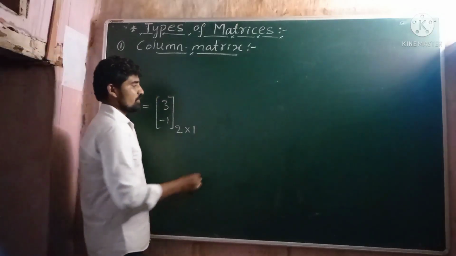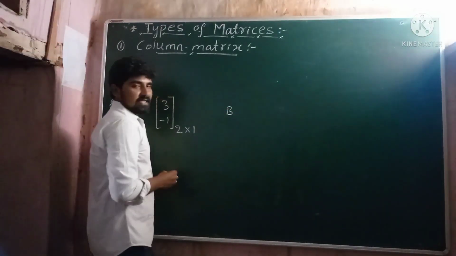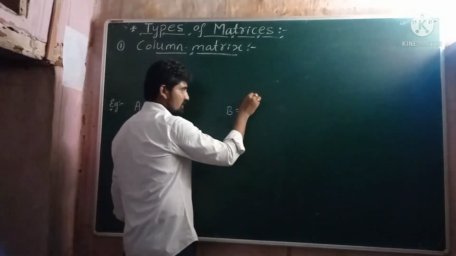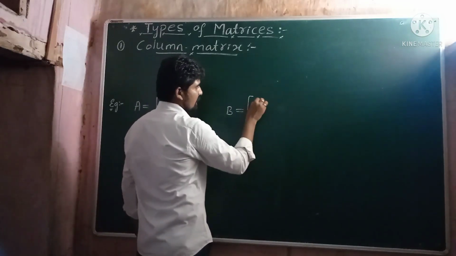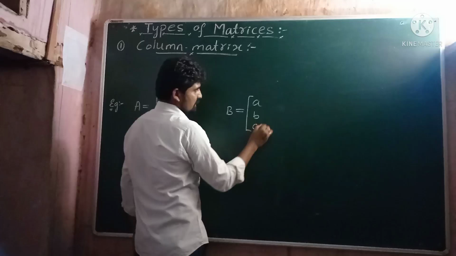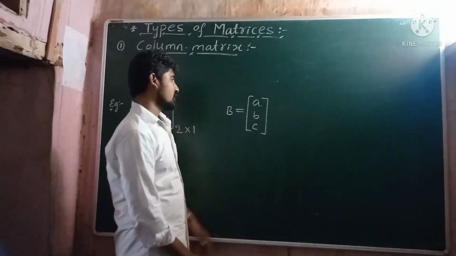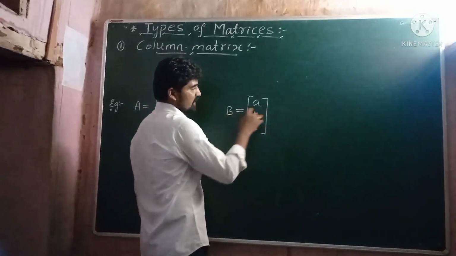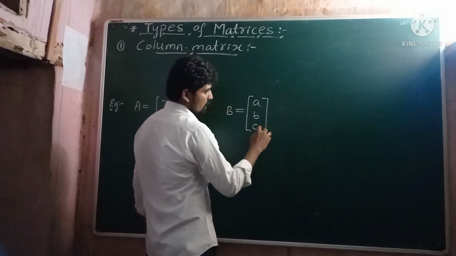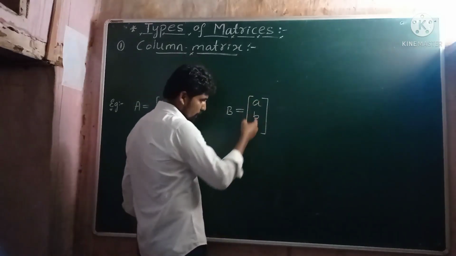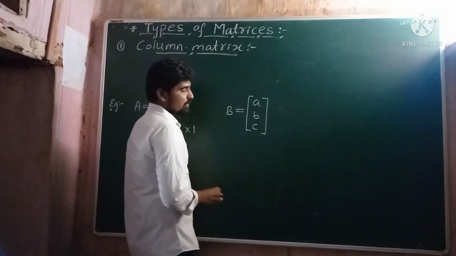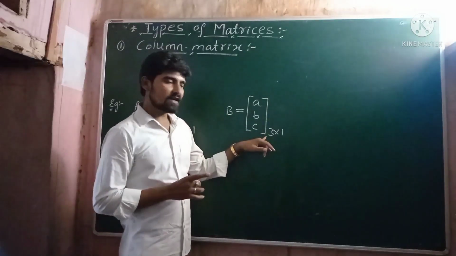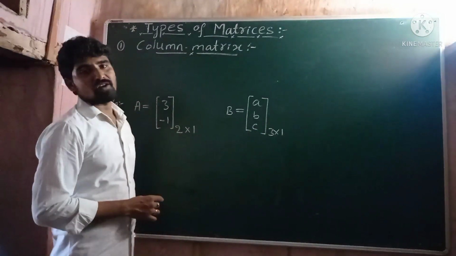Let us consider one more example. Let B be another matrix which consists of only one column, and the elements of the matrix B are a, b, c. Just observe here, a, b and c are arranged in rows and columns. This matrix B consists of R1, R2, R3, three rows and only one column. Hence the order of the matrix B is 3 cross 1. Therefore B consists of only one column, hence this matrix B is also a column matrix.